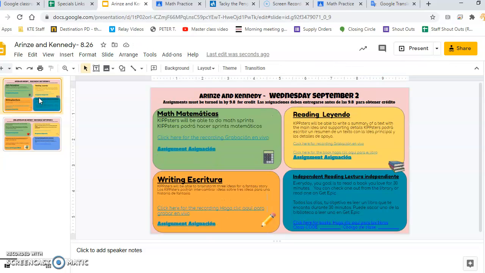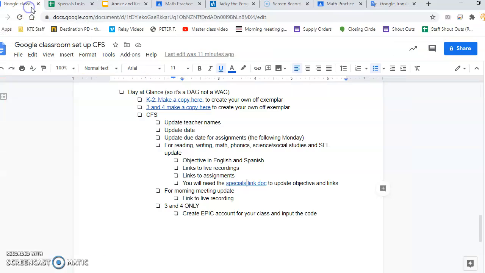And then 3-4, you guys don't have phonics. I did put in this independent reading. We can show you guys on a separate video how to set up an EPIC account for your kiddos, so our 3rd and 4th graders are getting some more time with independent reading. So those are all the steps. I'm going to double check. I did all of these things, so I'm good.